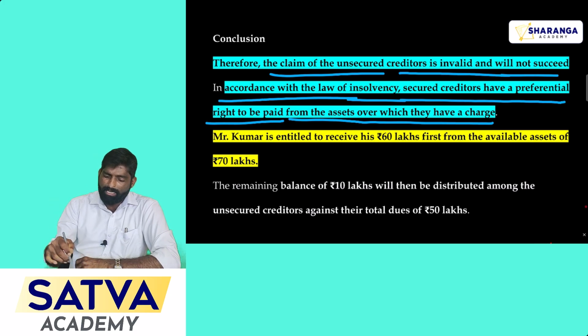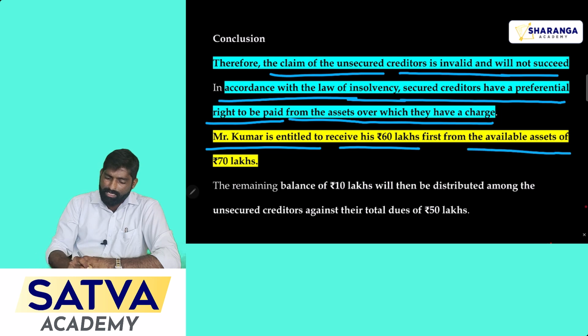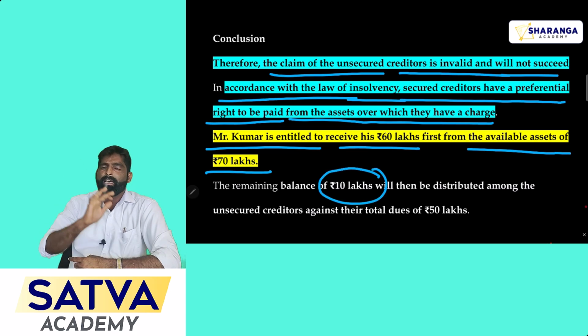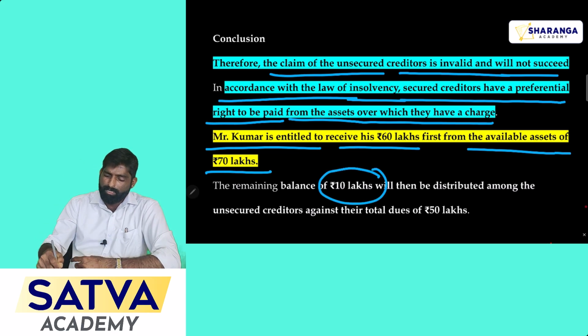Here, according to the facts given in the question, you can distribute the assets. See, here Kumar is entitled to receive 60 lakhs from the available assets of 70 lakhs, and you can use the remaining 10 lakhs to pay the unsecured creditors. So this is the suggestion you can give to the company.